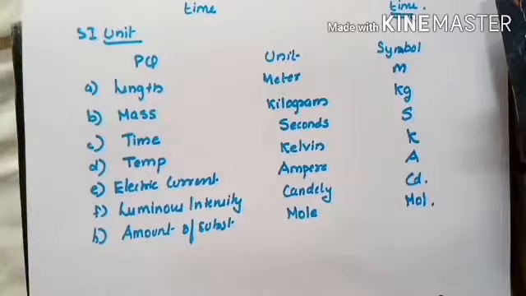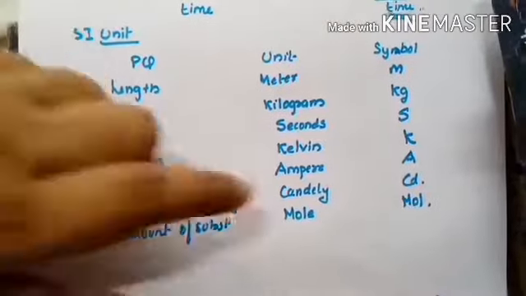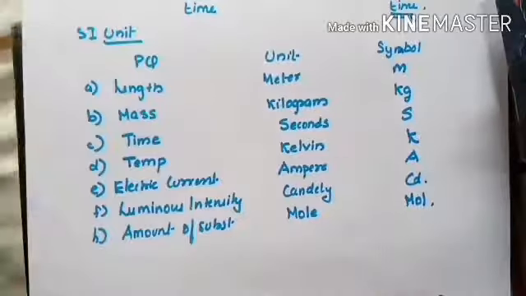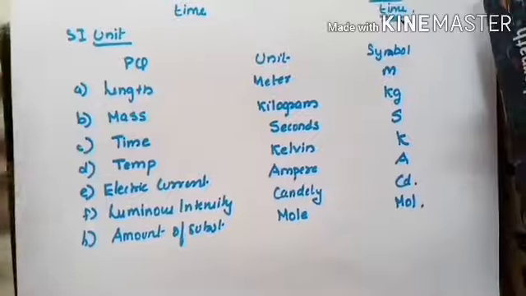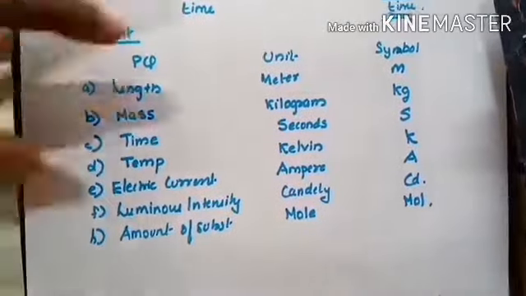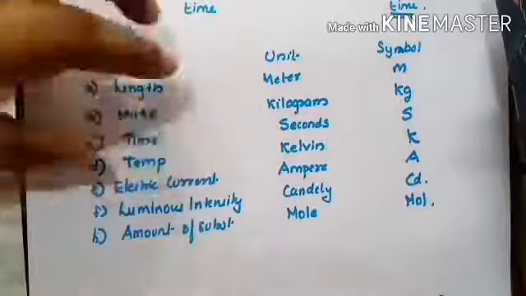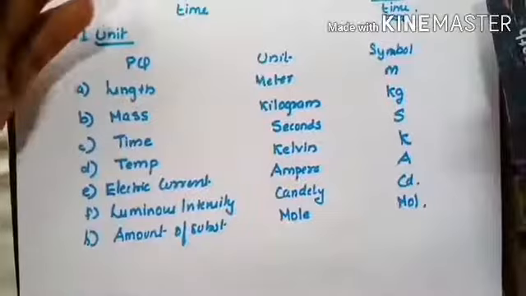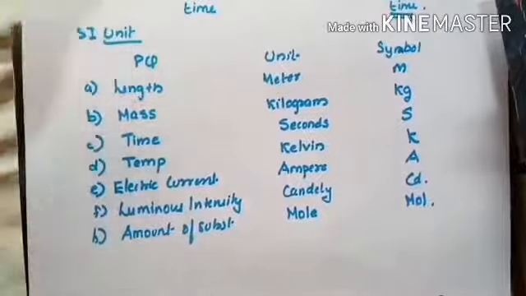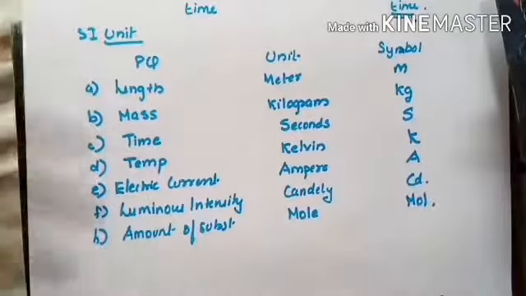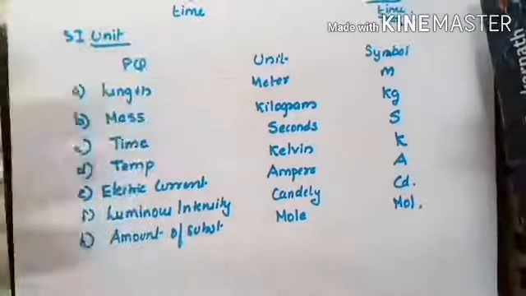Similarly, I can say in terms of second, right? Meter per second, that is velocity. So it is a derived unit. Meter per second square, that is acceleration, right? Clear? I hope this much is clear. So these terms are used for creating another unit, or I can say derived units. So there are universally accepted only 7 units, and you have to learn this by heart.